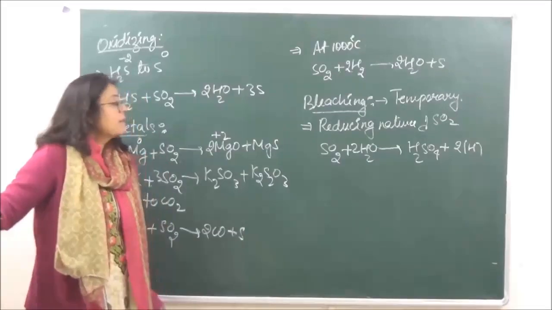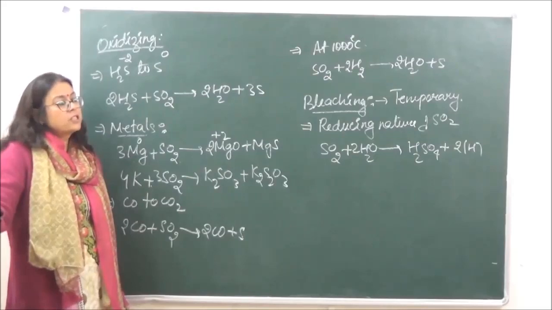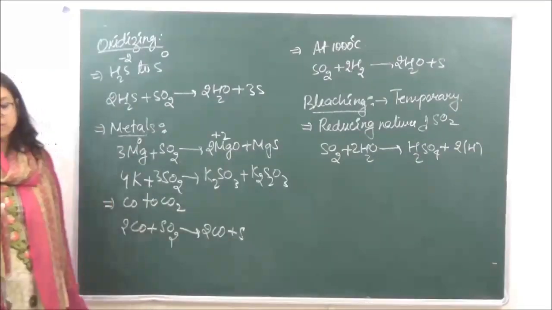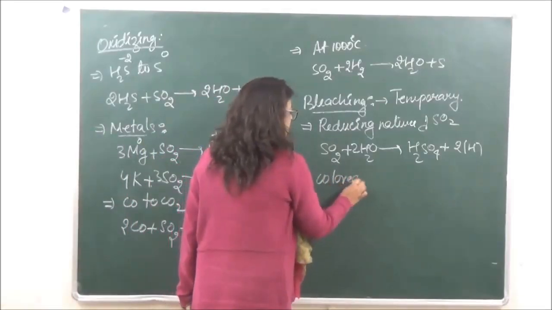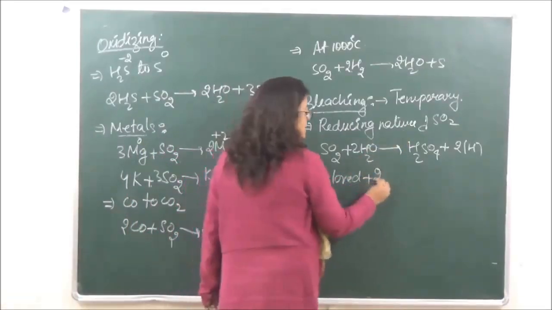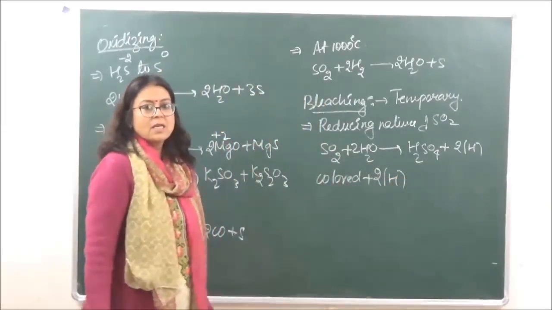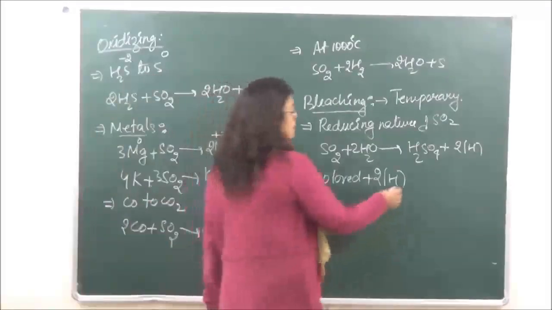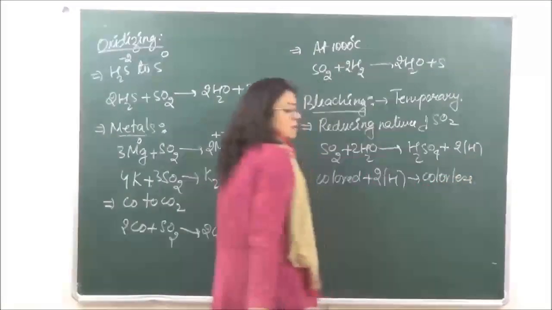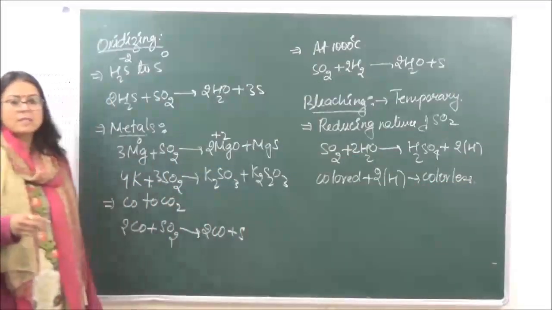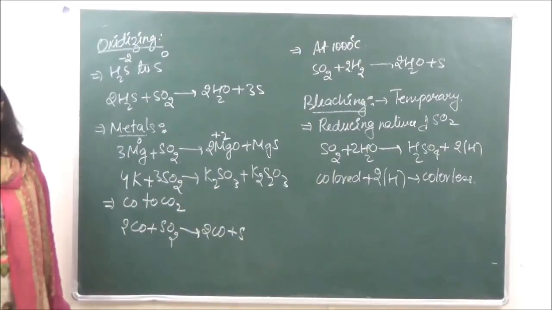A question sometimes comes कि why dry sulfur dioxide is unable to undergo bleaching action or unable to help in bleaching. That is because the dry sulfur dioxide is not going to produce nascent hydrogen, so it cannot help in bleaching. ठीक है? फिर उसके बाद if we have any colored substance plus this nascent hydrogen which we have got from the above reaction, this is going to give us colorless substance. So these are the reactions.